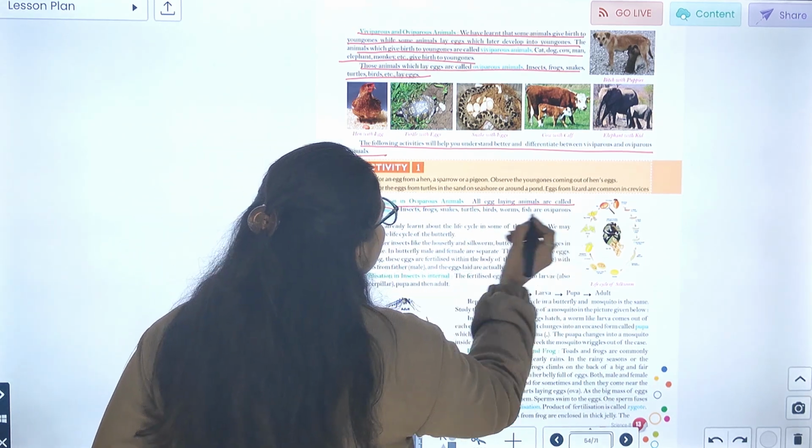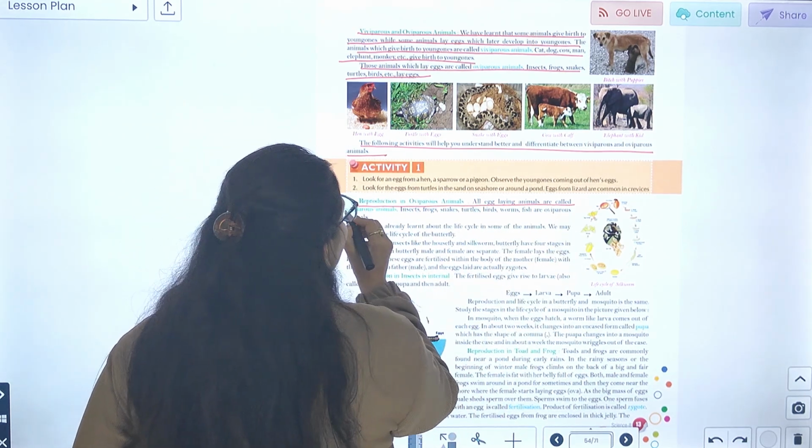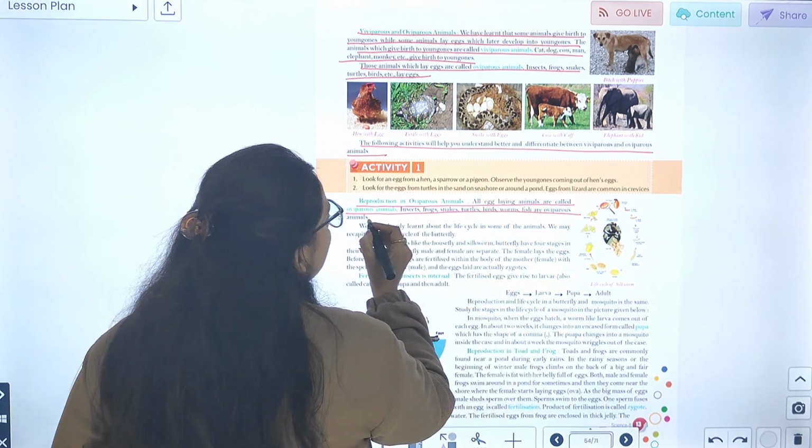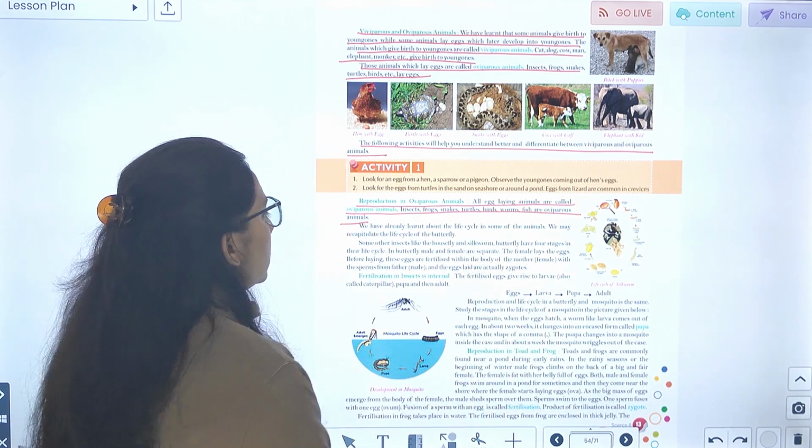Reproduction in oviparous animals. All egg-laying animals are called oviparous. Insects, frogs, snakes, turtles, birds, worms, fish are oviparous.